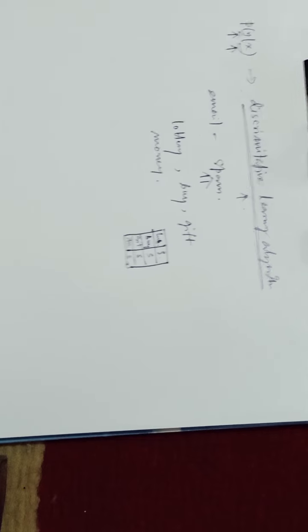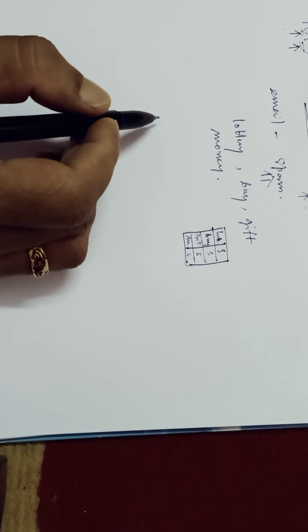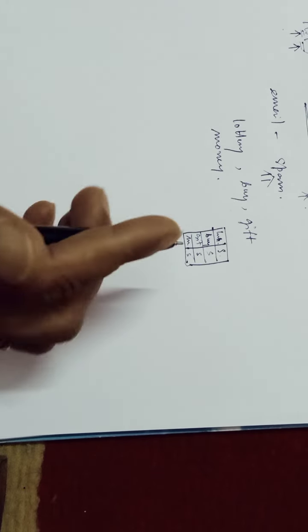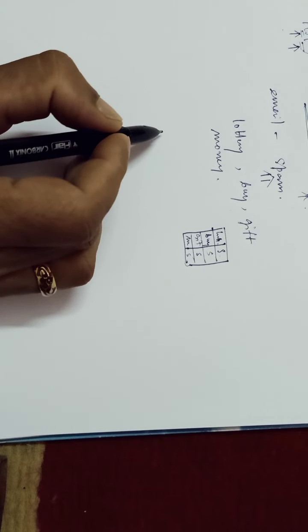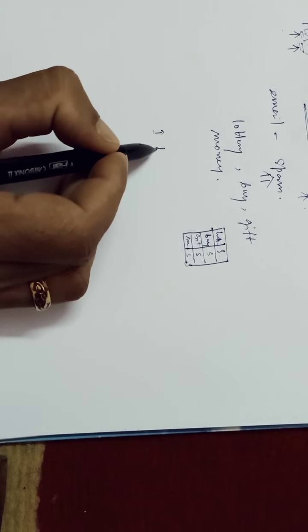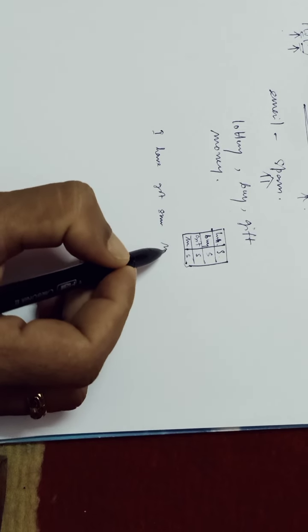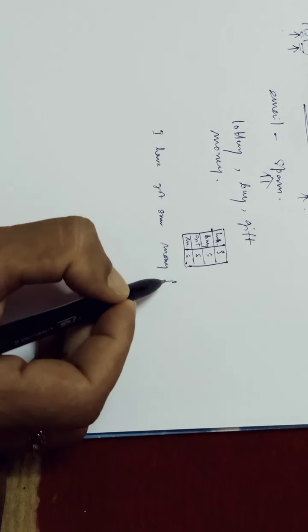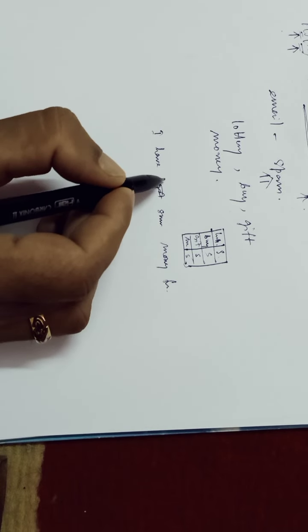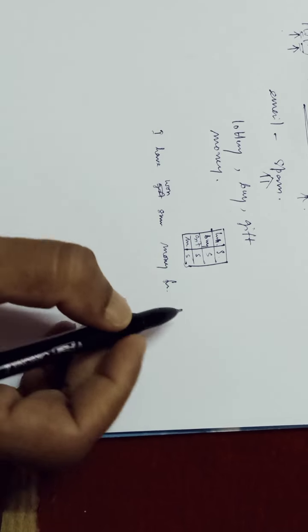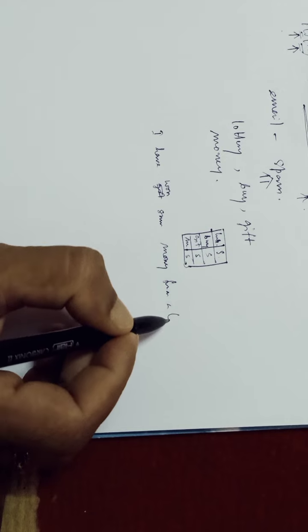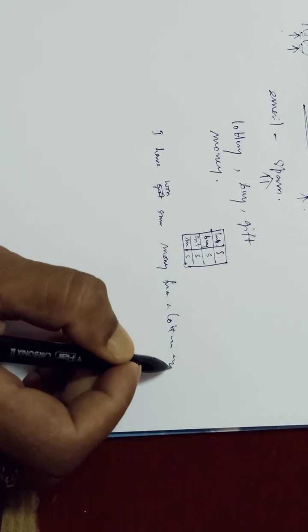Okay. Now suppose some of your guardians or any friends wrote a mail to you like this: I have won some money from a lottery agency.